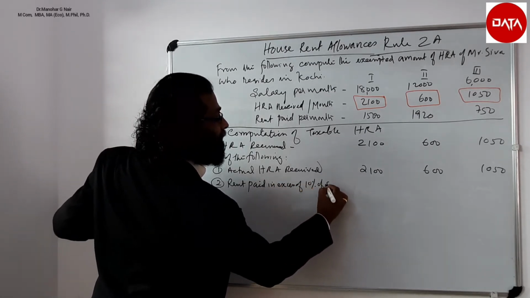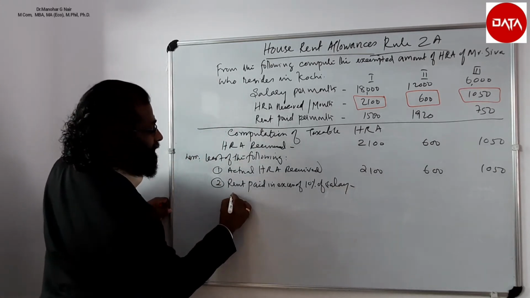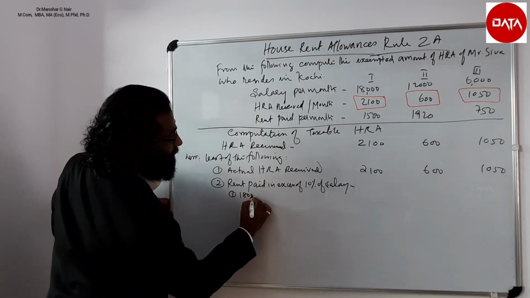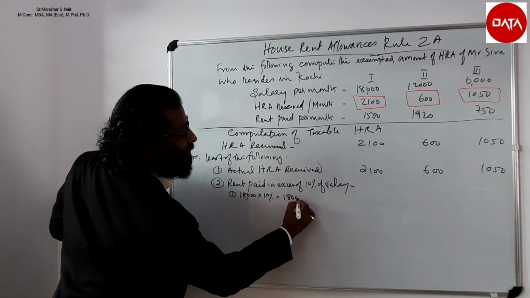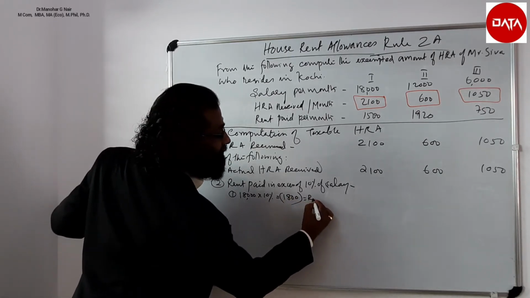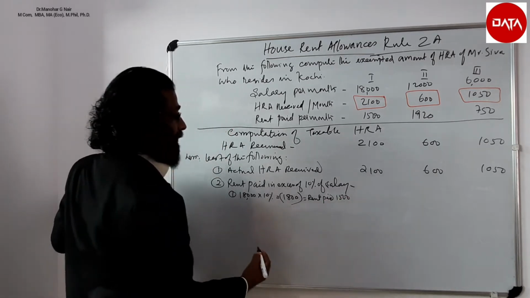10% of salary. Here the first case salary is 18,000. So 10% is equal to 1,800 and rent paid is 1,500.